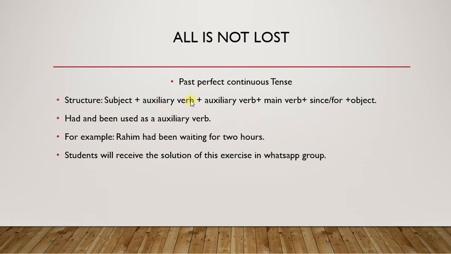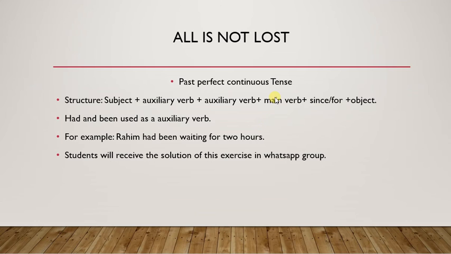Look at the auxiliary part. Here we have two auxiliaries, had and been. Had is used as an auxiliary verb, and been is also used as an auxiliary verb. Had is used for the past perfect part. In past perfect we use only the single auxiliary had, because in present perfect we use the auxiliaries have and has. But when it is continuous, we use the word been as well.